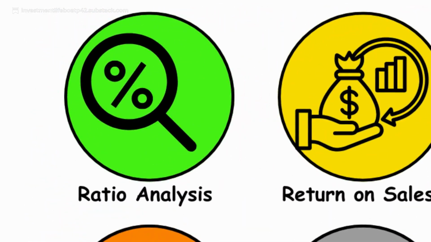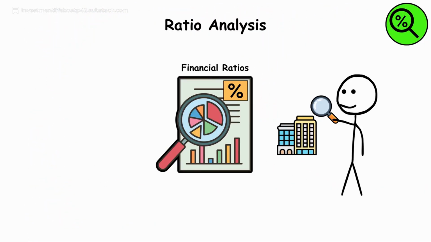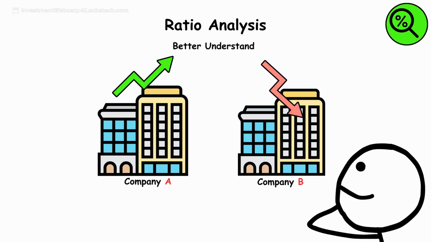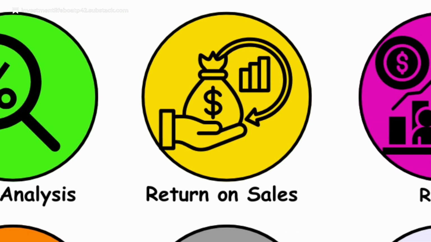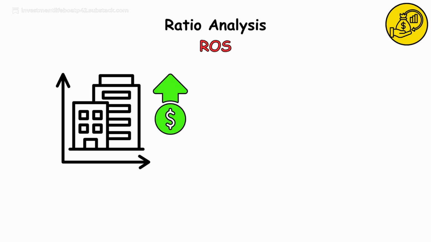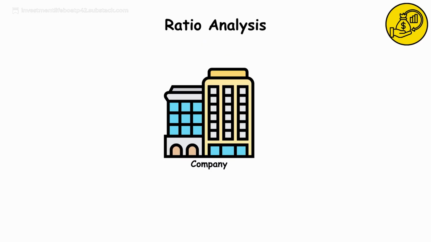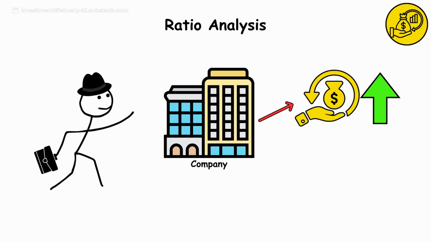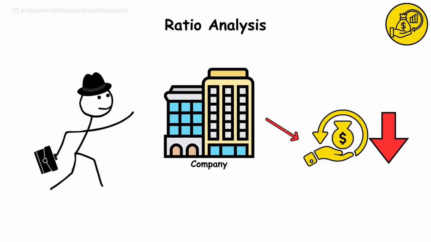Ratio analysis. Employing a range of financial ratios to better understand and compare competing investment candidates. Return on sales. ROS is the measurement of a company's operating profits as a percentage of its sales. Typically, companies with a higher ROS are considered more attractive than those with lower returns.